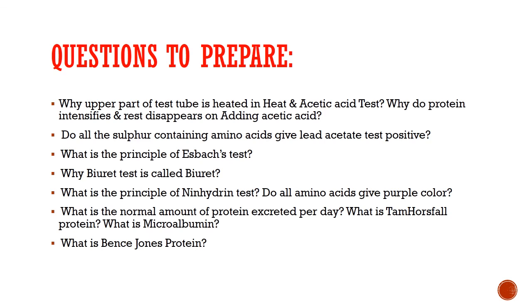This Bence-Jones protein has a peculiar property of denaturation and renaturation. If you go for the heat and coagulation test, if you heat it at 40 to 60 degrees centigrade, the coagulum appears. Now, if you further heat it, the coagulum disappears, and again on cooling, the coagulum reappears. So this peculiar property specific to the light chains which are excreted in excess amount in multiple myeloma, these are known as Bence-Jones protein.